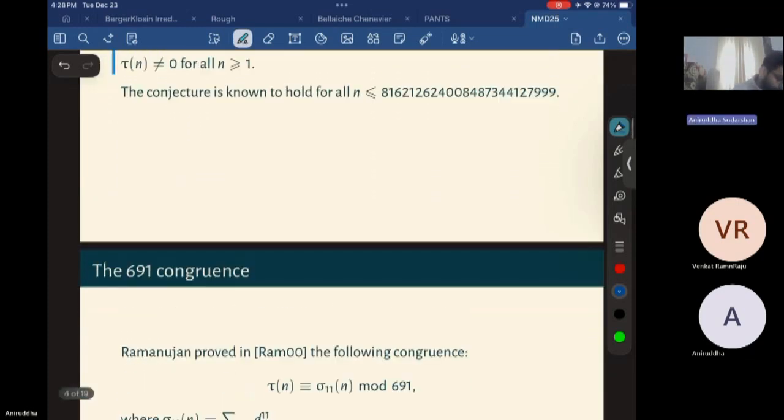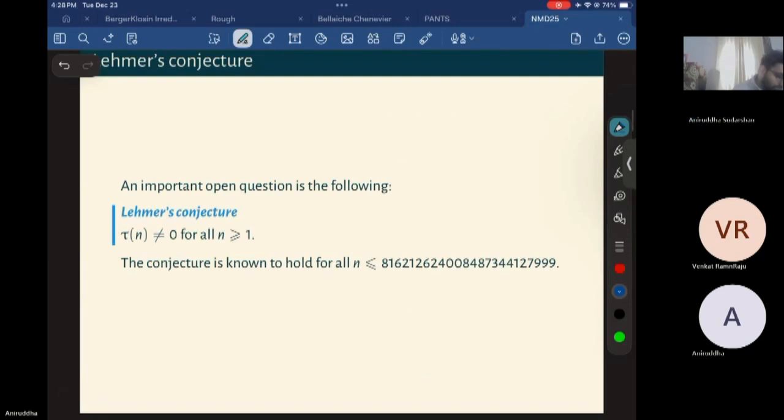To prove it, people study it modulo some primes, because if you want to show something is zero or non-zero, it is easier to look modulo a prime since it's an integer. So that's one motivation to look at the values of these tau n modulo certain primes, and that's where the congruences come into the picture.